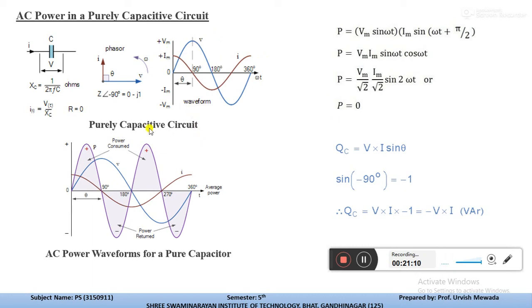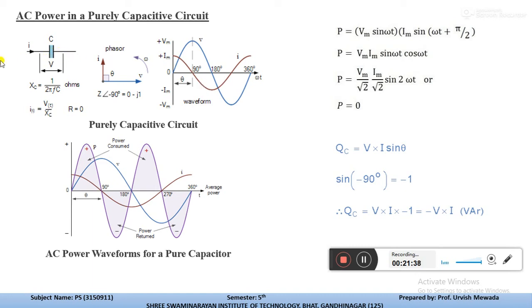Now this is the average waveform of the above waveforms, drawn for the purely capacitive circuit. In this purely capacitive circuit you can see two waveforms, of voltage and current. This is the resultant waveform. The upper, positive portion indicates the power consumed by the purely capacitive circuit, and the lower portion indicates the power returned back to the circuit due to the tendency of the capacitor.